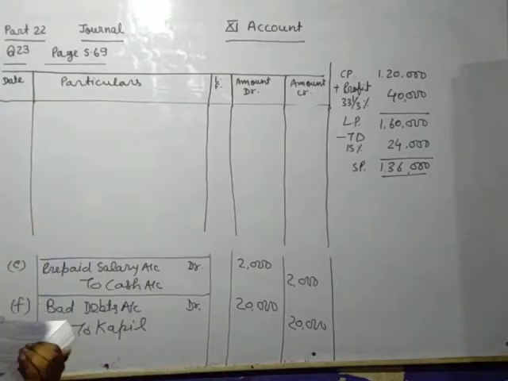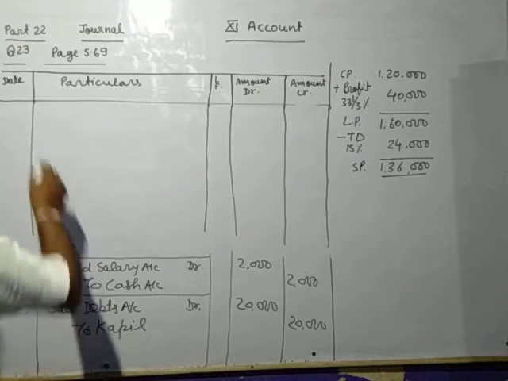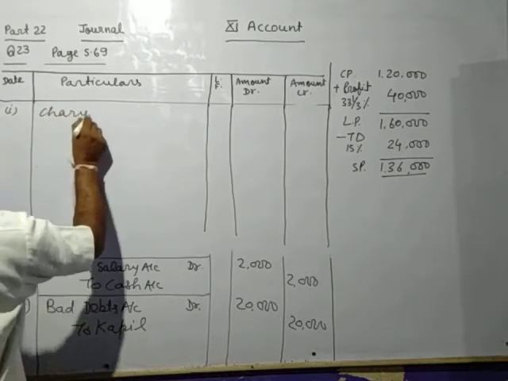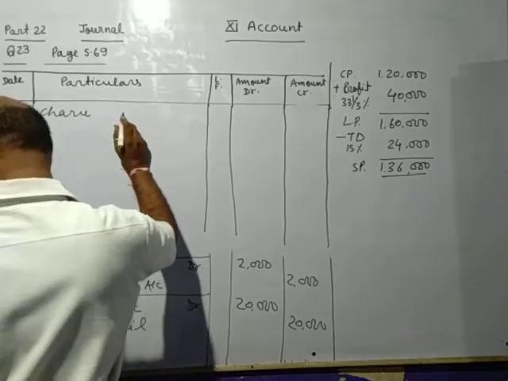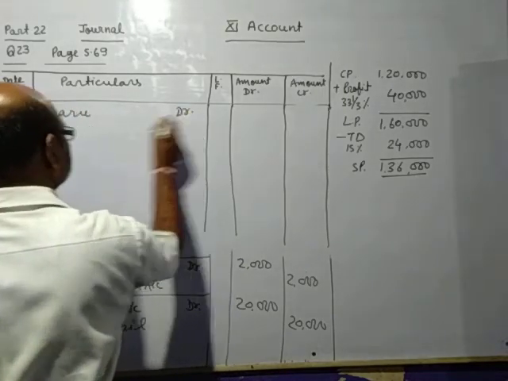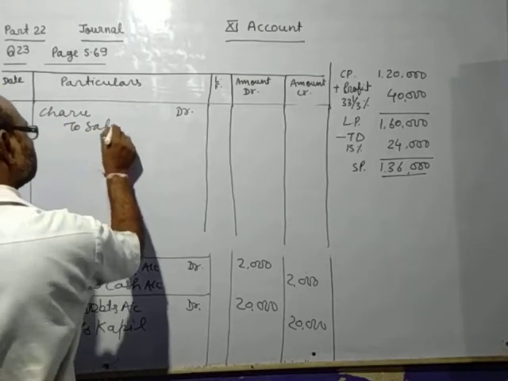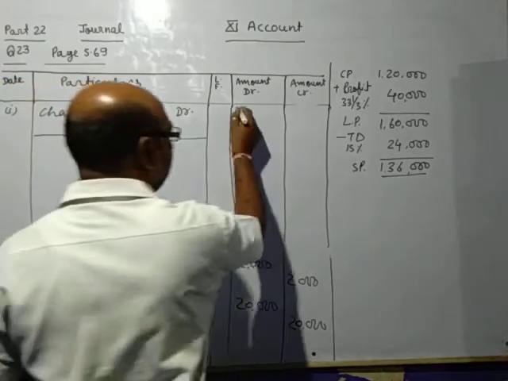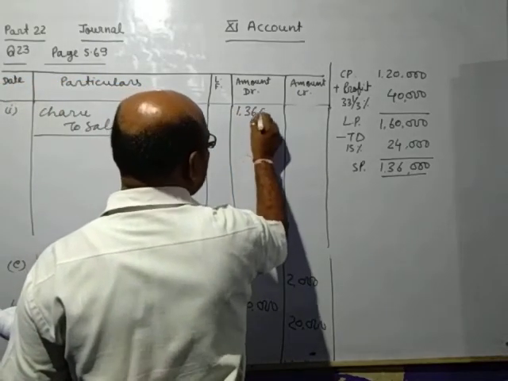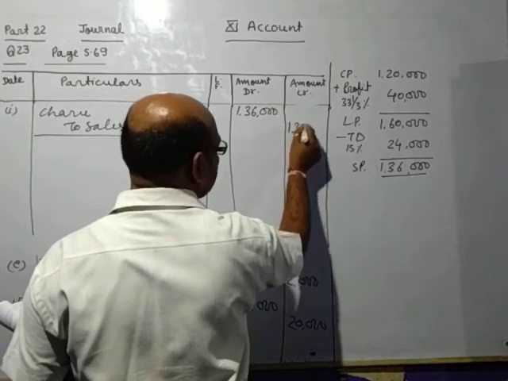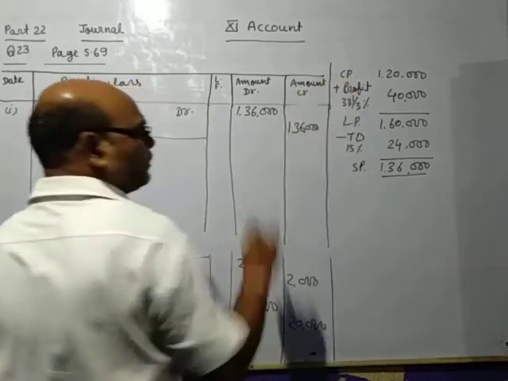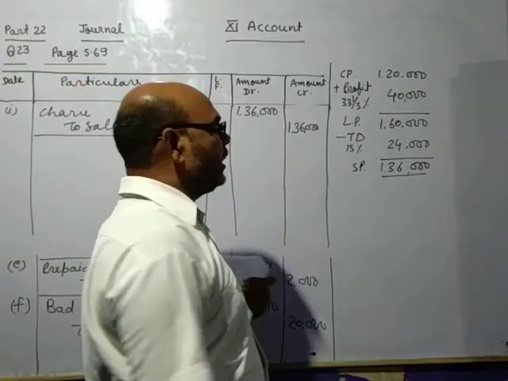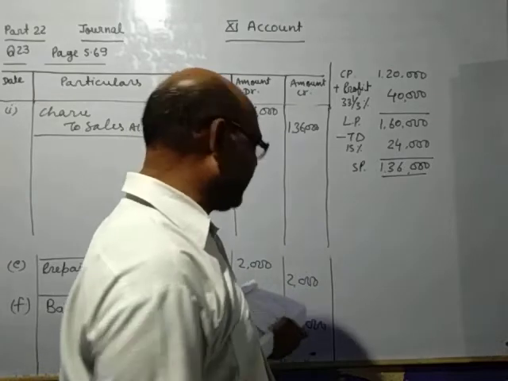Now sold goods to Charu. So Charu debit to sales account. Amount will be 1,36,000. In the cost price, you will add the profit, that will come list price, less trade discount, that will come sell price.